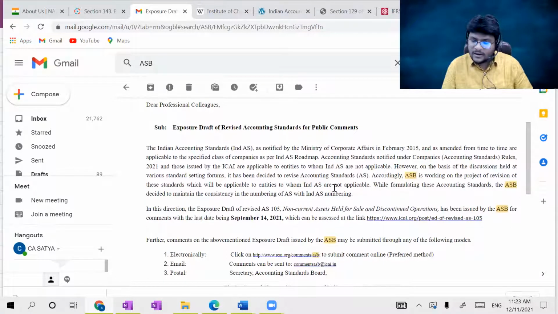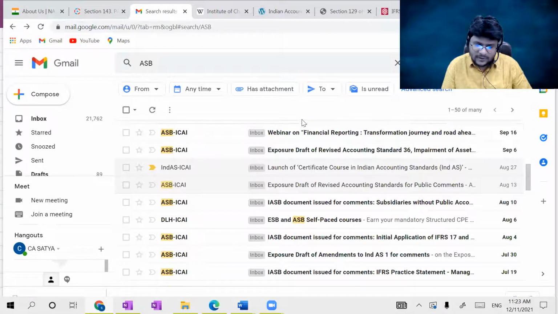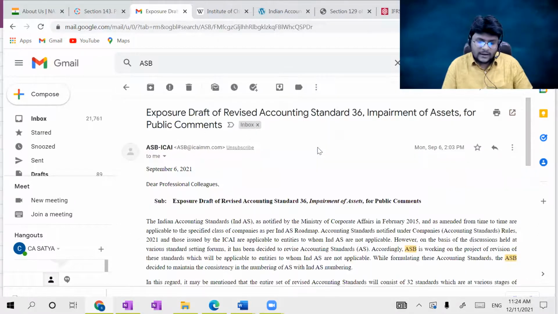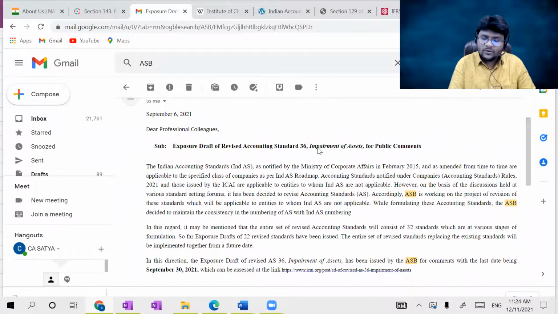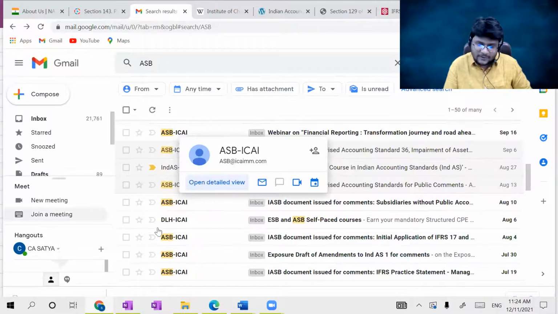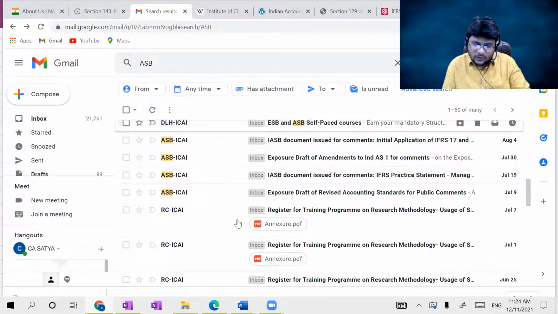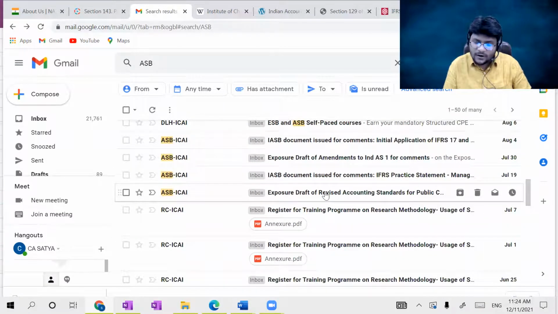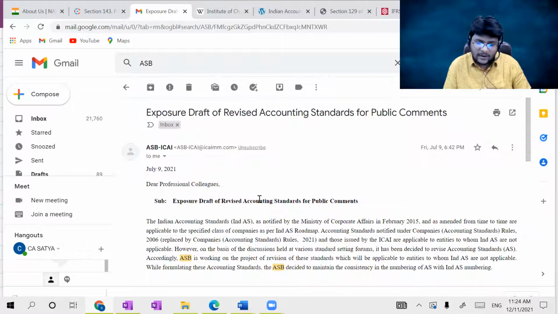They just want some comments, guys. Some more standards also came. If you check here, this is the exposure draft of revised accounting standard 36, impairment of assets, for public comments. So they come regularly. Till now I showed two mails within the months of August and September itself. If you go down, one more exposure draft of revised accounting standards for public comments as on July 9th. So it is a regular process. Hope you get my point.